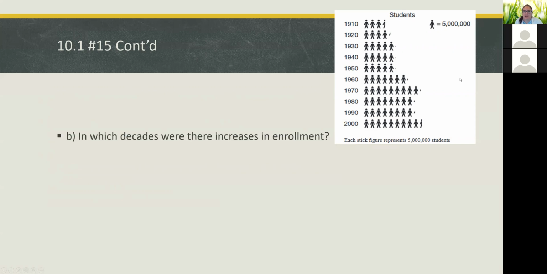Then it says, in which decades were there increases in enrollment? So we can tell that in 1920, we have a bigger amount than in 1910. So throughout the 1910s, there was an increase to get us from 1910 to 1920. And then we can see that the number in 1930 is bigger than the number in 1920. So throughout the 1920s, there's an increase.